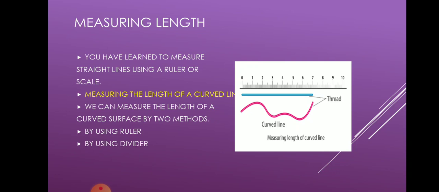Then the second method is by using a divider, an instrument which, as you all know, we generally use in geometry. This can also be placed from one end of the thread to the other end. You can stretch the thread, put the divider at both ends, and then put the same divider on a scale and measure the length of the thread. So this is how we can measure the length of different curved surfaces.